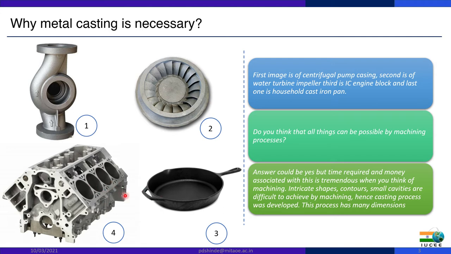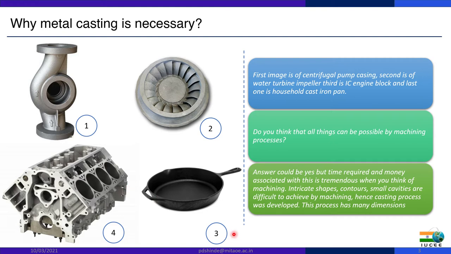So casting is a savior in this process. Casting plays a very vital role, because once we cast the product, machining is a secondary step performed on it so that we can get accurate dimensions. In this way the casting process comes into the picture.